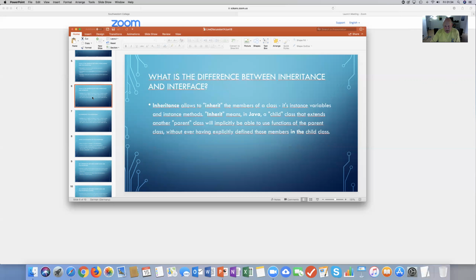What's the difference between inheritance and interface? Well, inheritance allows you to inherit the members of a class, its instance variables and instance methods. Inherit means, in Java, a child class that extends another parent class will implicitly be able to use functions of the parent class without ever having explicitly defined those members in the child class.